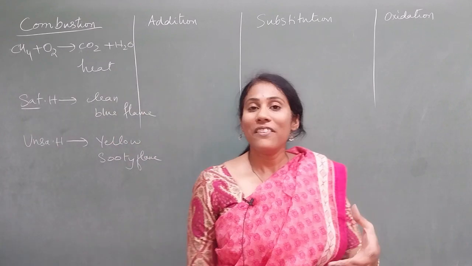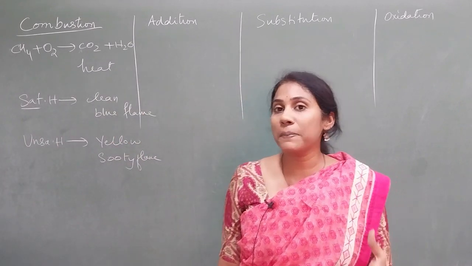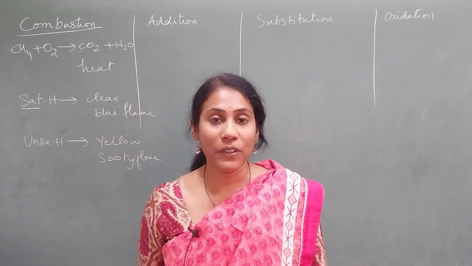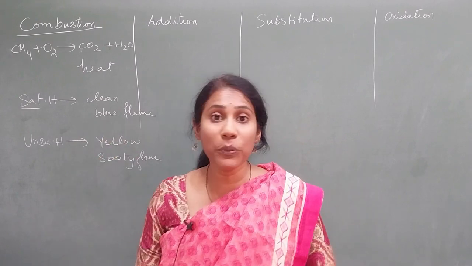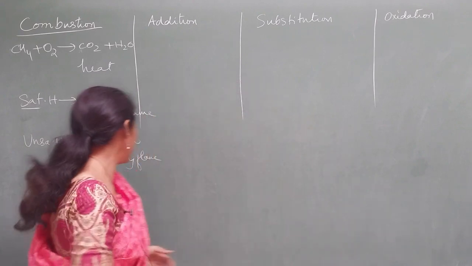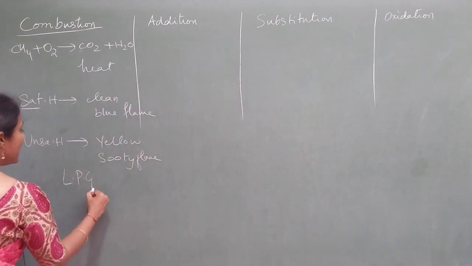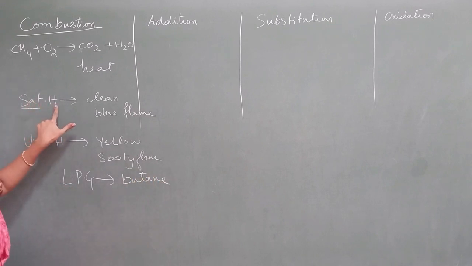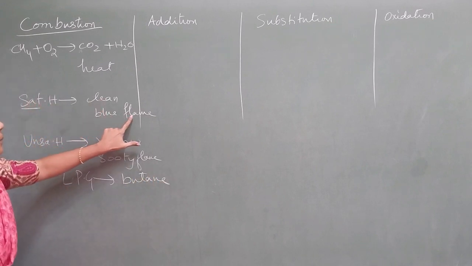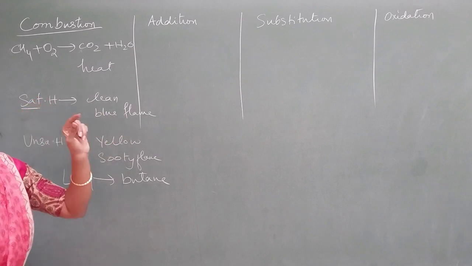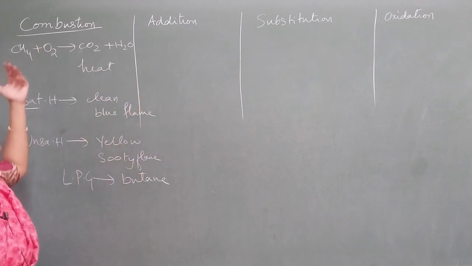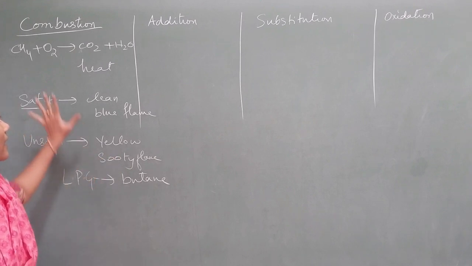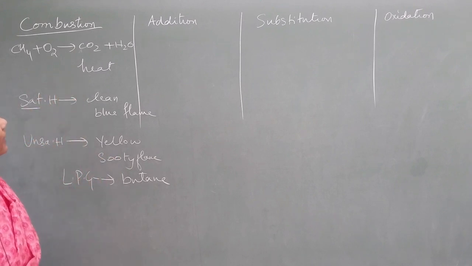That is why, whenever the holes of the gas burners are blocked at home, you'll observe a yellow flame. Because the cooking cylinder has butane, LPG. Remember this point also: your LPG cylinders have butane gas. Butane is a saturated hydrocarbon and mostly burns with a blue flame, but when the holes are blocked, since there is no oxygen supply, that's the reason it burns with a yellow sooty flame. So these are some important aspects you need to know under combustion.